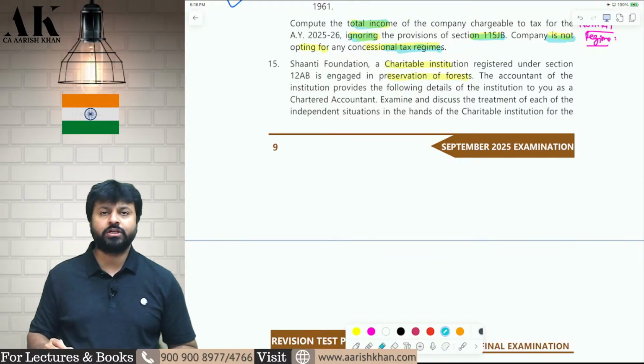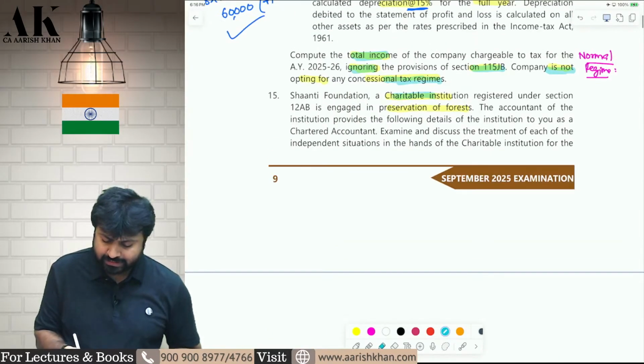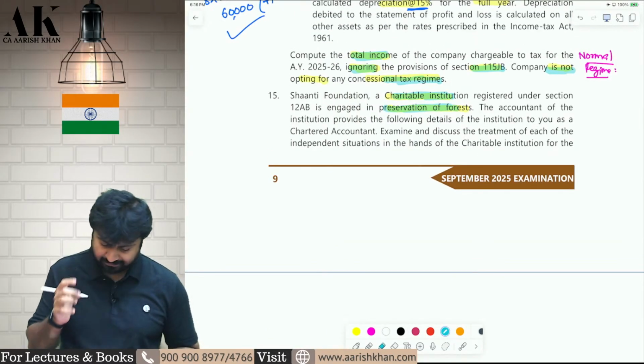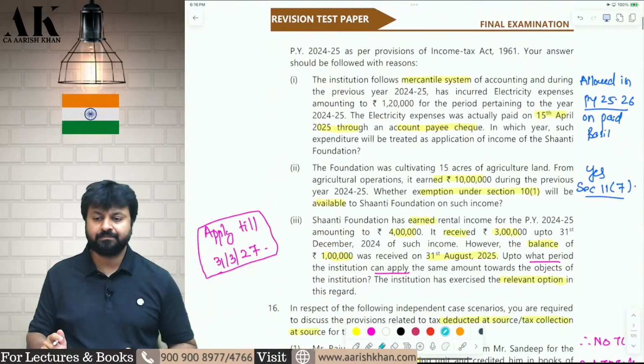Okay, let's move on to the next question now. Next question is a charitable trust engaged in preservation of forest. Now we need to answer the following questions.